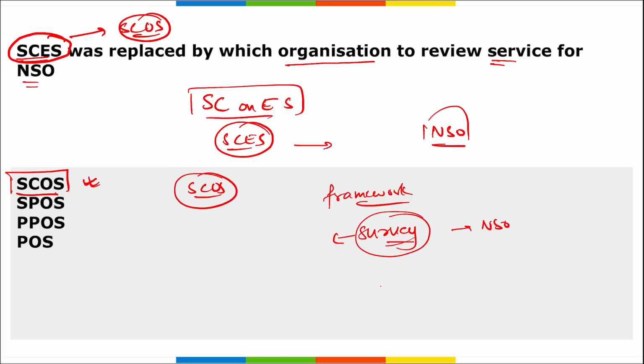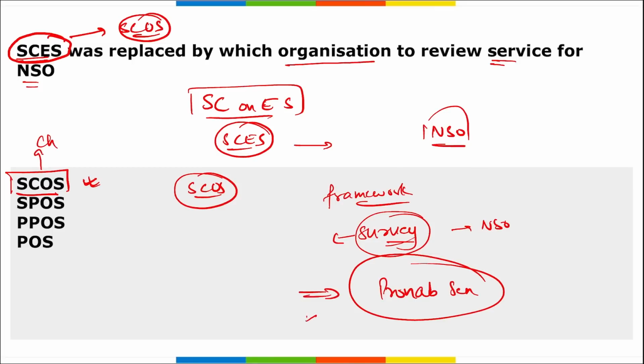Next thing, Pranab Sen. He will be India's first chief statistician, and the former chairman of NSC has been named as the chairman of SCOS. So a question can be asked, who has been named as the chairman of SCOS? Pranab Sen, India's first chief statistician and former chairman of the National Statistical Commission, has been named as the chairman of the Standing Committee on Statistics, that is SCOS.